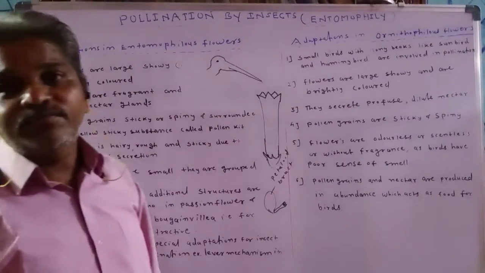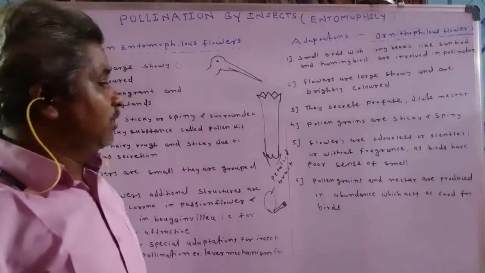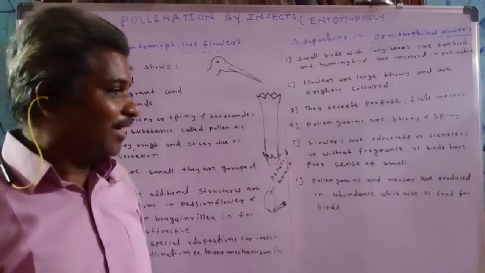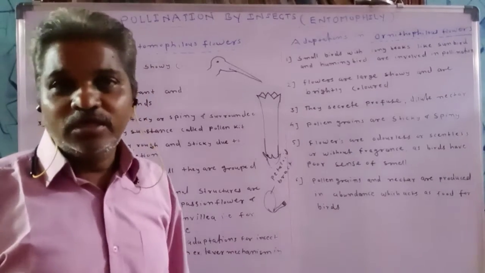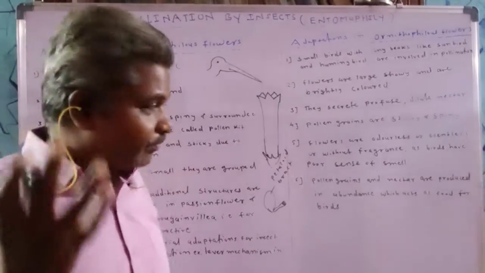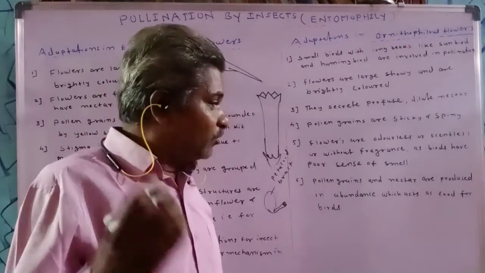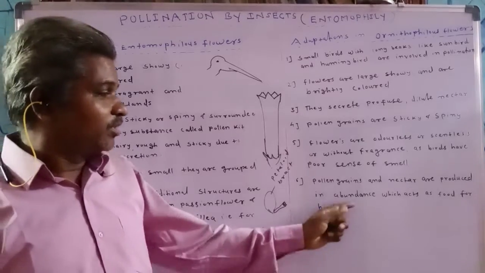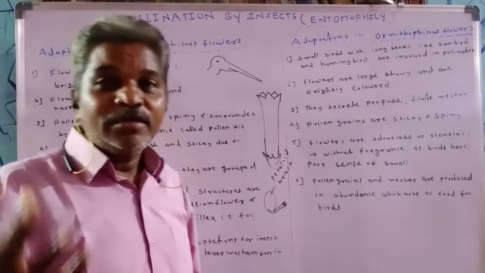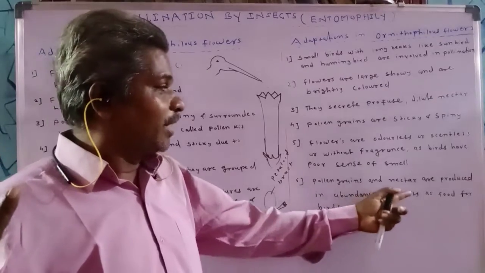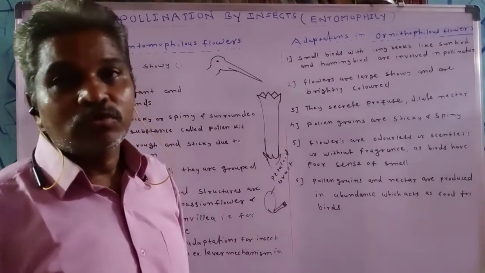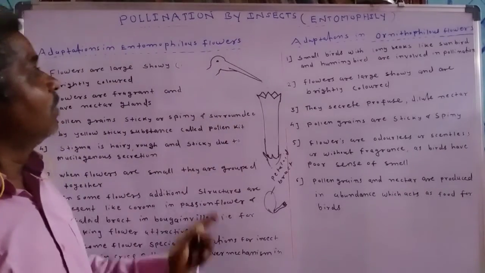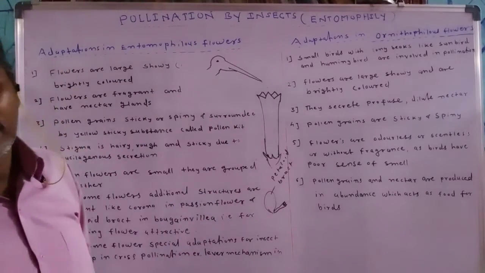Next and last adaptation for ornithophily is that pollen grains and nectar are produced in abundance, which act as a food for birds. So a large amount of pollen grains and nectar are produced in such flowers, where both are used as a food for birds. So these are some adaptations for ornithophily, and that is all about entomophily and ornithophily.